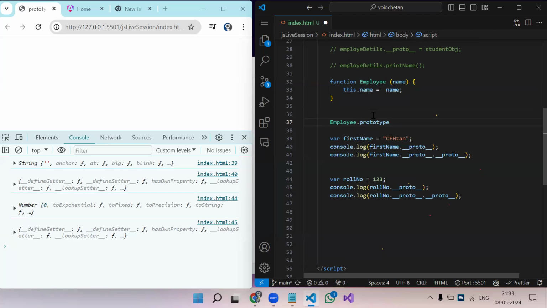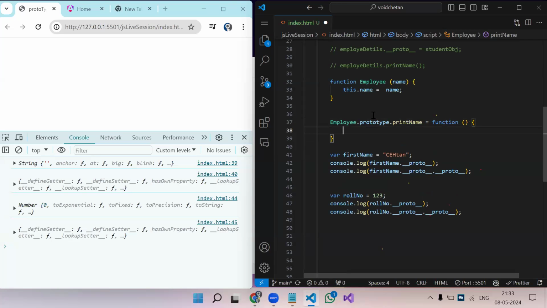Then let's say printName. Here we write a normal function with round brackets, and we will say console.log, let's say name is this.name.